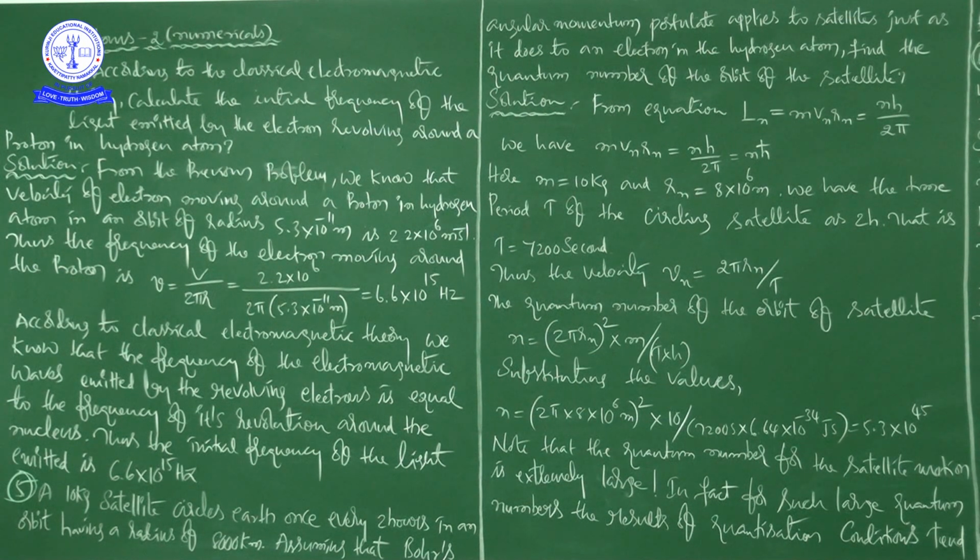See here, next problem, problem number 6. In problem 5 we calculated the quantum number, and that value is 5.3 into 10 to the power of 45. So to deal with these larger values, we have to go for classical physics. Okay, right? And now we are going to see problem number 6. Okay, see here.